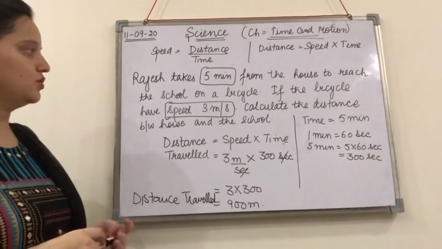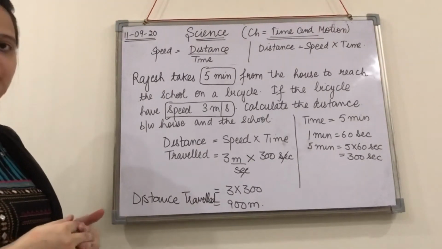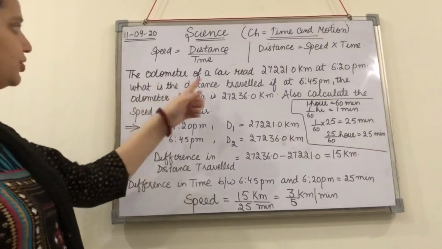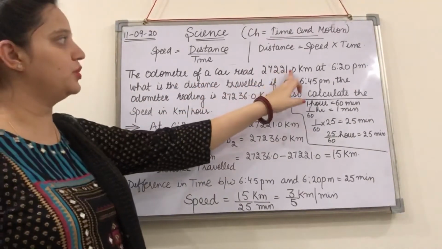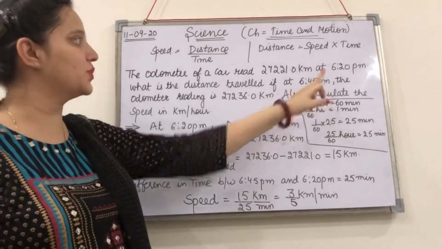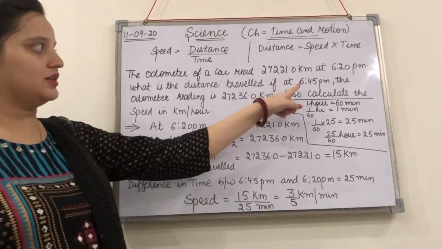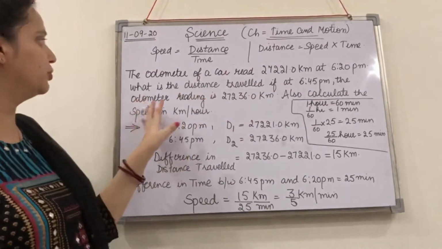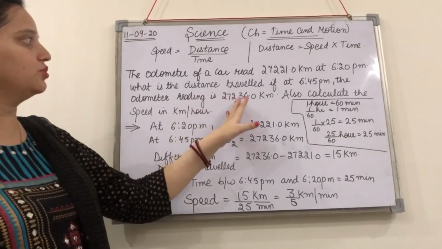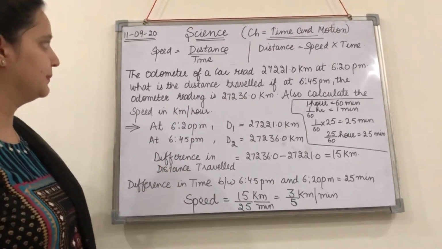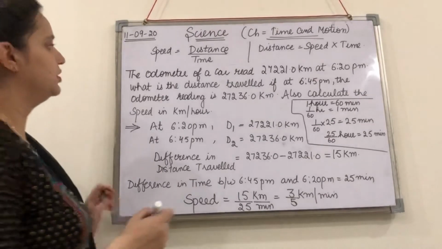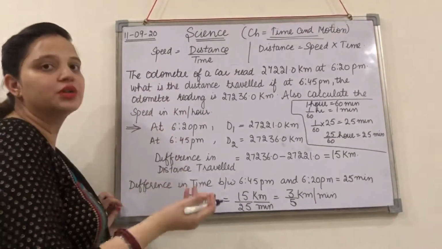Right? So let's move to the next numerical part. The odometer of a car read 27201.0 km at 6:20 p.m. What is the distance travelled by it at 6:40 p.m. if the odometer reading is 27236.0 km? So what you are given with the odometer is going to give you the distance.